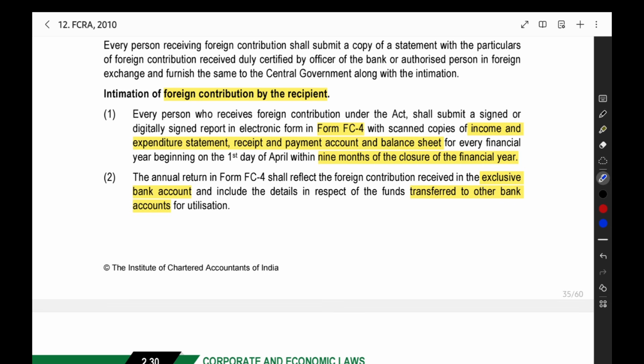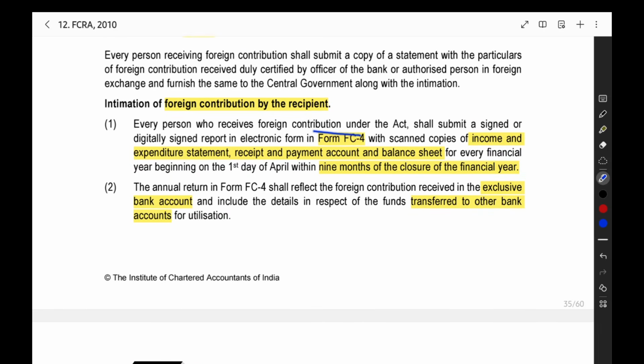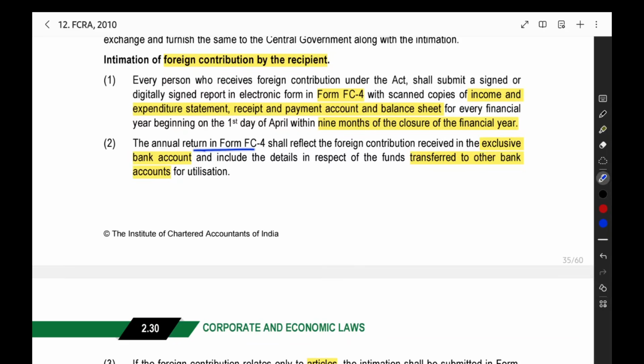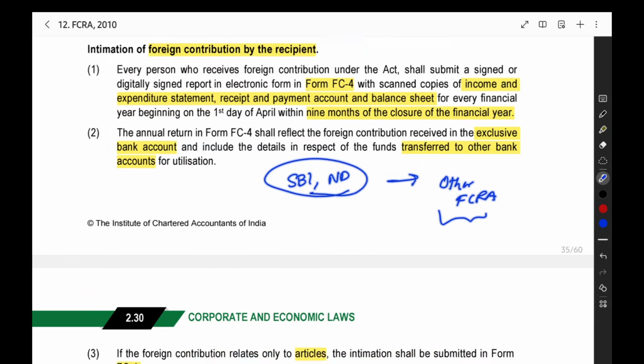They may give you a situation and ask whether the section company or the charitable trust has filed the proper form within the timeline. So they will ask you. For that, you should note that 9 months is the time limit for the annual return. This is an important point. Then the annual return shall reflect the contribution received in the exclusive State Bank of India bank account in New Delhi. In that branch, how much you received should be there, and how much you transferred from this to the other FCRA account should also be there in the annual return.